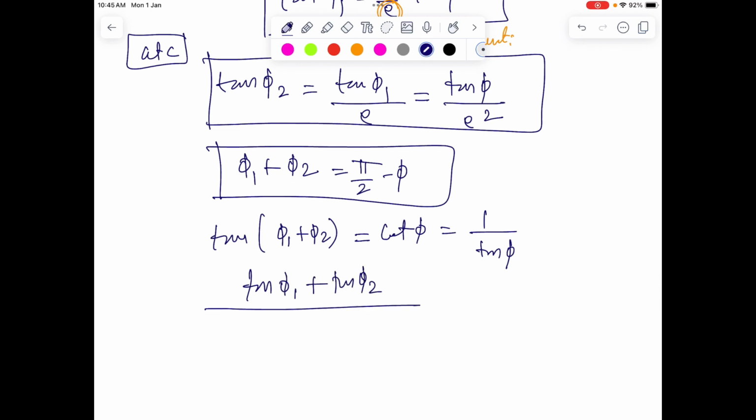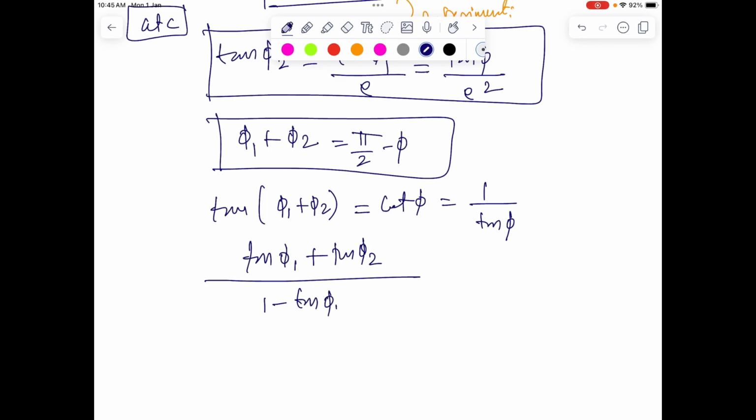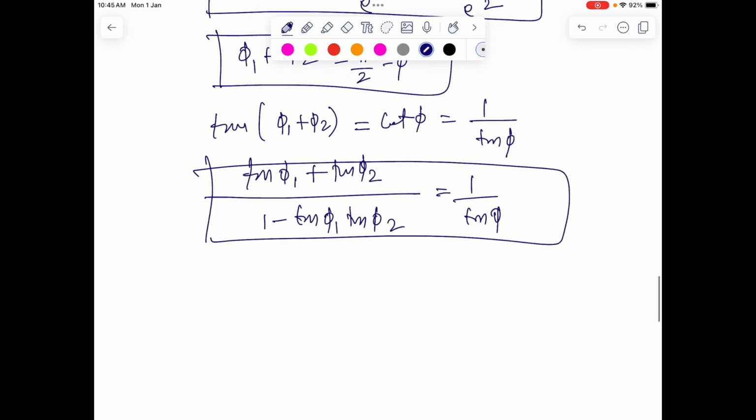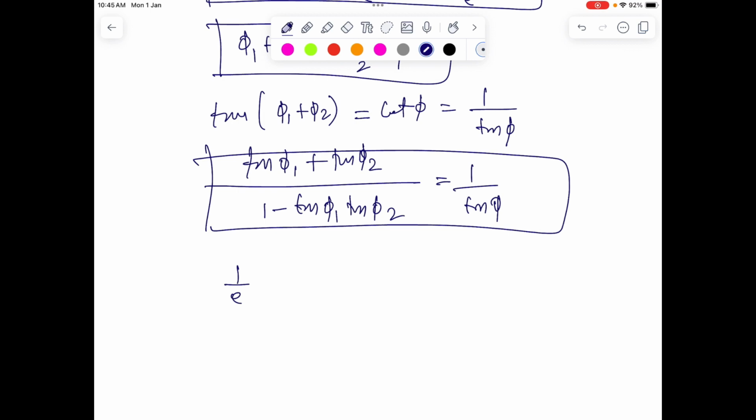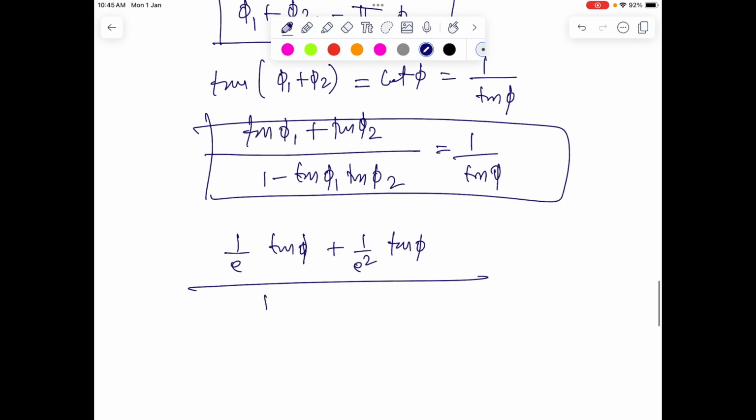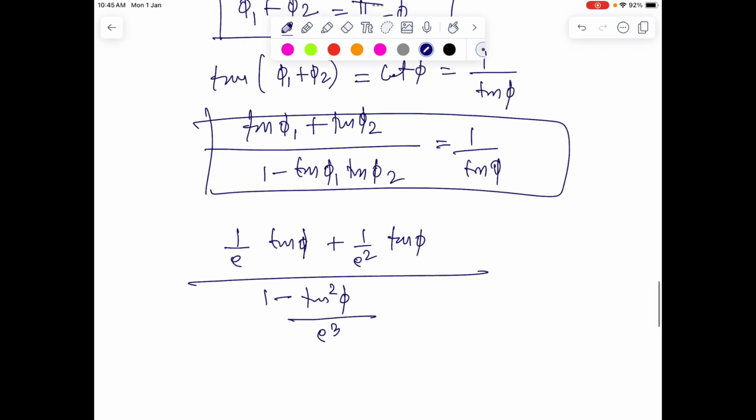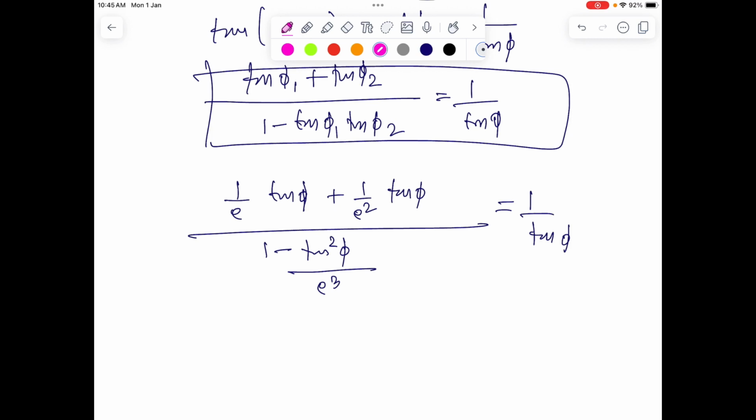So clubbing all this information, we are not just doing mathematics, we are trying to make sense of what it means to solve a physics problem. So tan phi 1 plus tan phi 2 divided by 1 minus tan phi 1 tan phi 2 is going to give you 1 by tan phi. And now very happily we can substitute the values of tan phi 1 and tan phi 2 here, and that will give 1 by e tan phi plus 1 by e square tan phi, and we have 1 minus tan square phi by e cubed. And this is going to be 1 by tan phi.